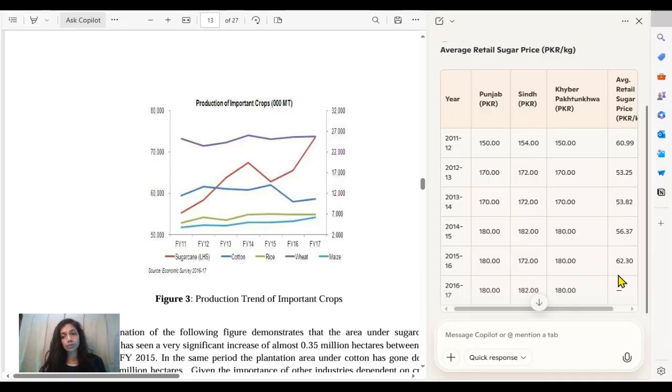But here the prices jump from 56 to 62. So does that mean we have a shortage in the market, or we exported the sugar, or we sold it to other manufacturing industries that were creating more sugar products out of it? Since we don't know that, we may not be able to explain this phenomenon here.